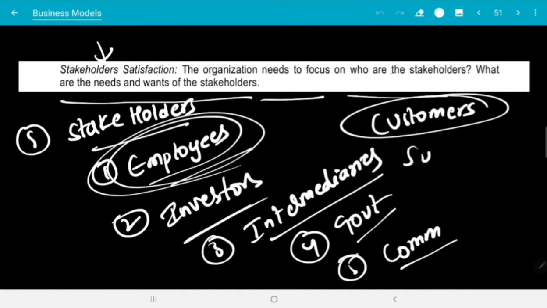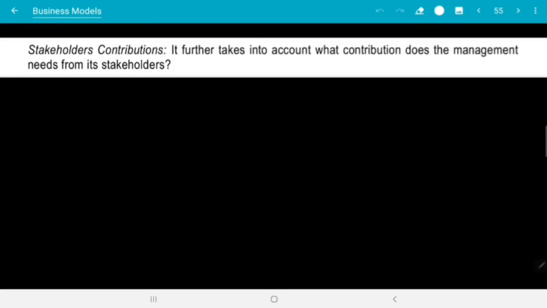Even suppliers, the relationship has to be profitable, they also want to grow, right? So these are the needs of the different stakeholders, employees, investors. So the organization has to focus on these stakeholders and their needs and requirements, right? Performance prism model is stakeholders contribution.